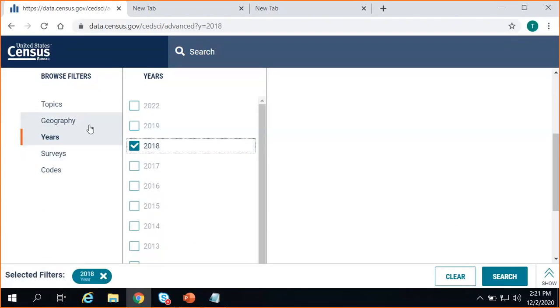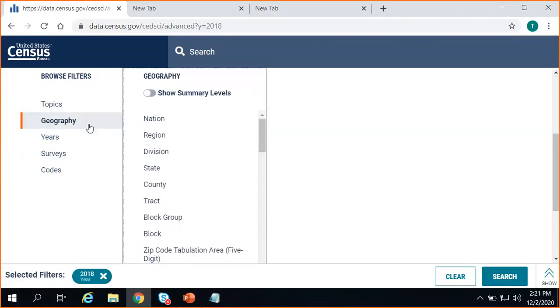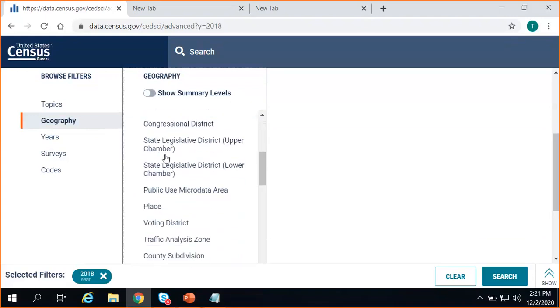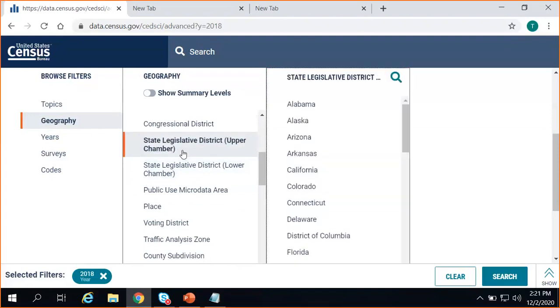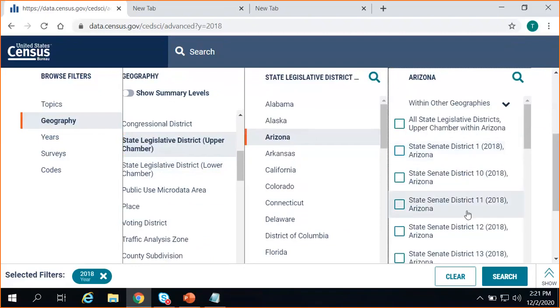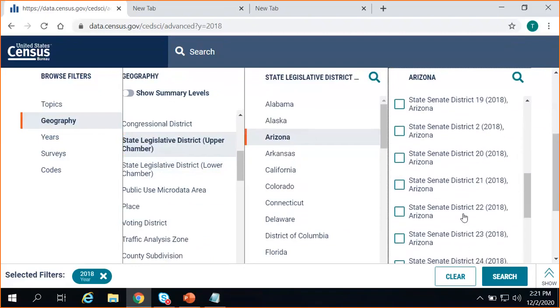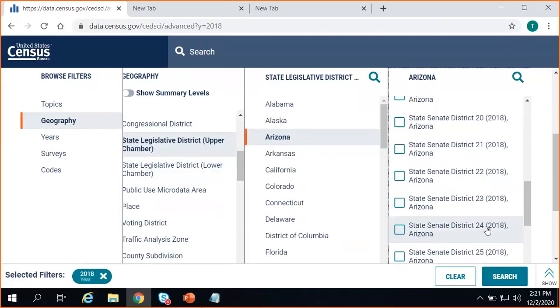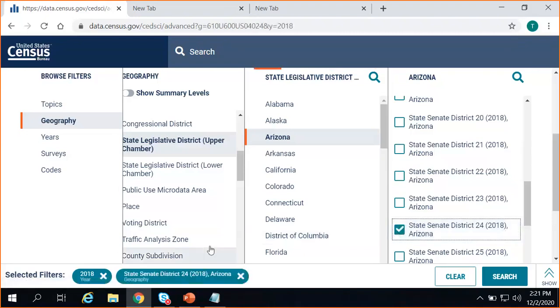Next, we'll choose our geography. When we scroll through this, you'll see the state legislative district, upper chamber. That's one way you could select your geography. It'll prompt you to select a state, so we'll choose Arizona. And then we just scroll until we see 24, State Senate District 24, the 2018 geographic vintage in Arizona. We check the box, and it's been added to the bottom of the screen as a selected filter.